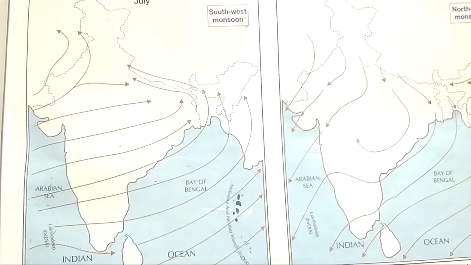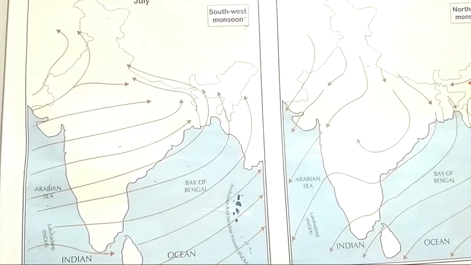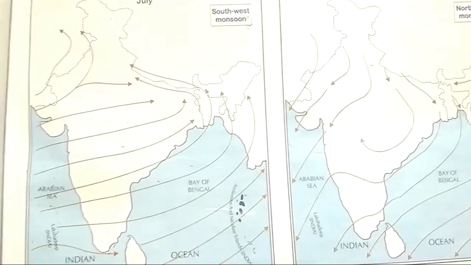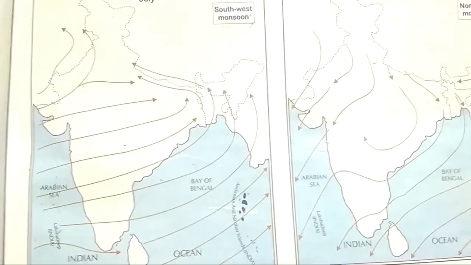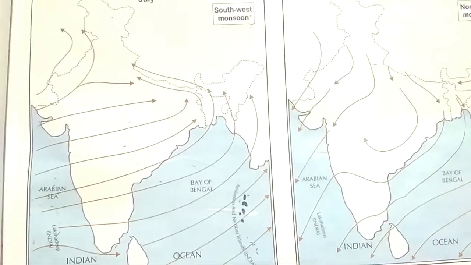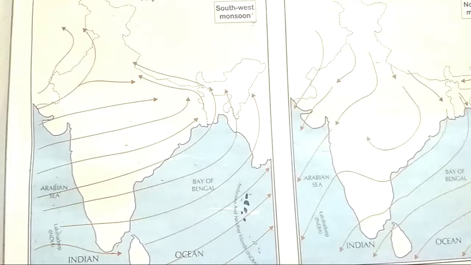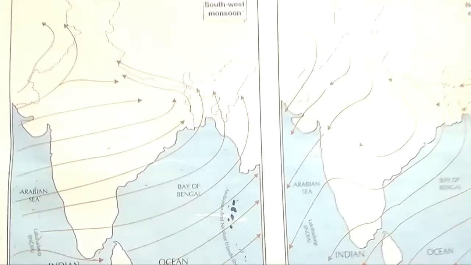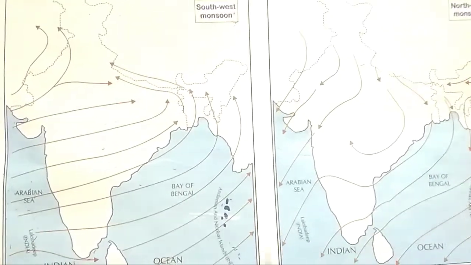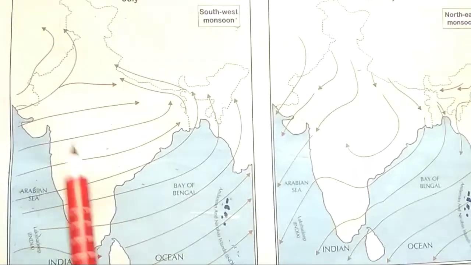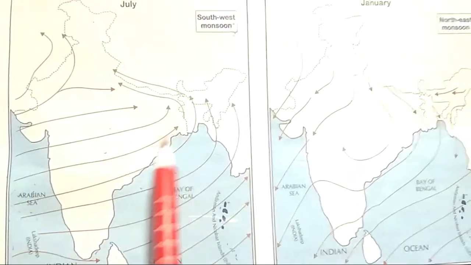In summers, land near the equator of Earth heats up faster than the water in the ocean. So the temperature of land is higher than that of water in oceans. To understand this line, first we have to understand the map. So this is the map of the country India.